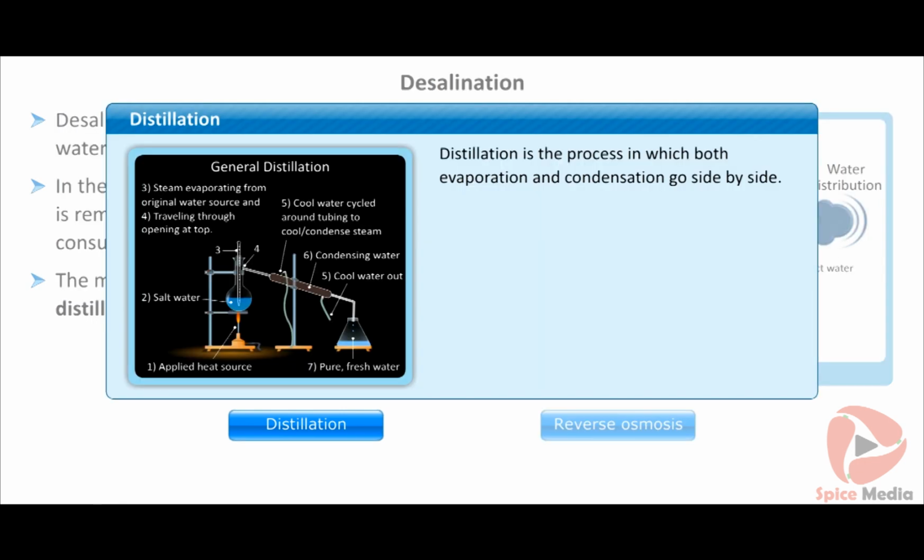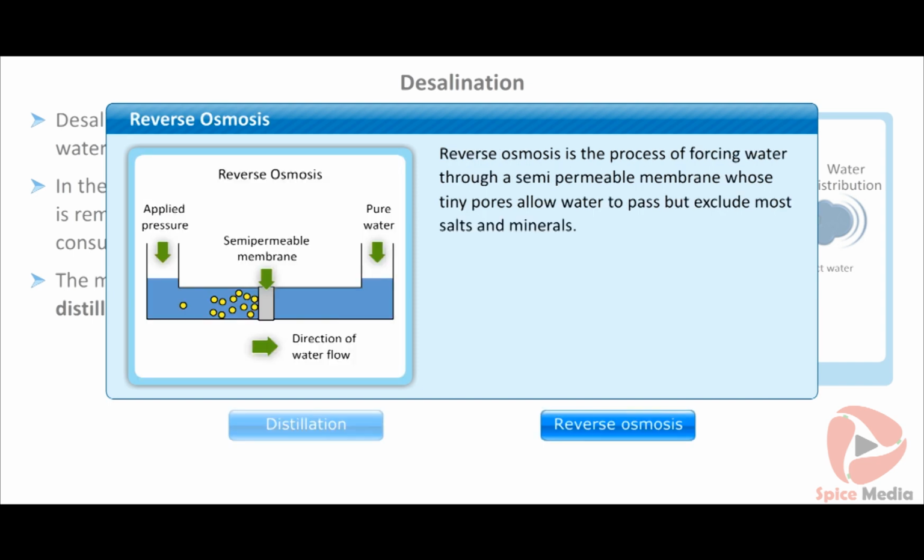Distillation is the process in which both evaporation and condensation go side by side. Reverse osmosis is the process of forcing water through a semi-permeable membrane whose tiny pores allow water to pass but exclude most salts and minerals.